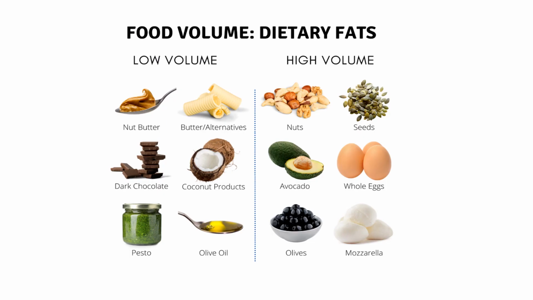In this slide, we are going to see the sources of fats, which contain more quantity of fats, and some foods contain a high volume of fat. First, we are going to study the low volume fat foods: nut butter, dark chocolate, coconut products, olive oil, and pesto. And the high fat content foods are nuts, seeds, avocado, whole eggs, mozzarella, and olives.